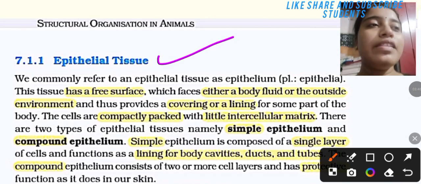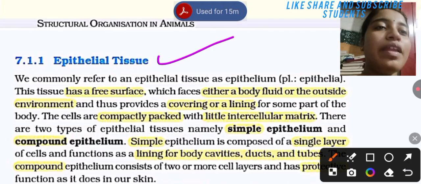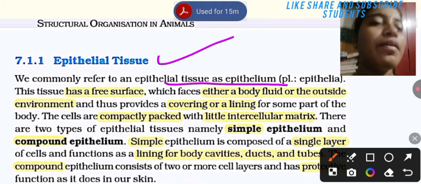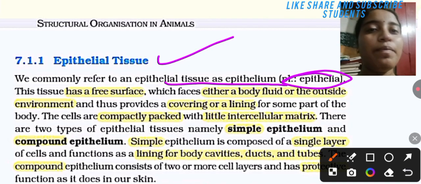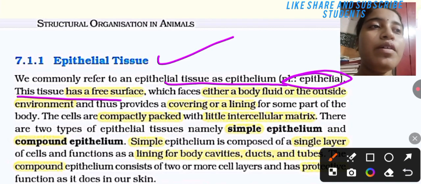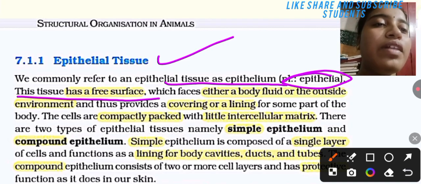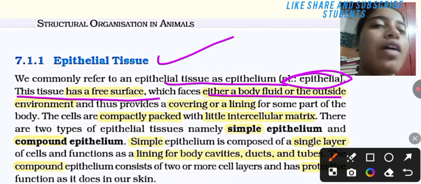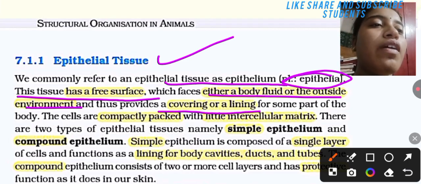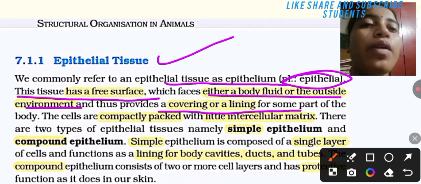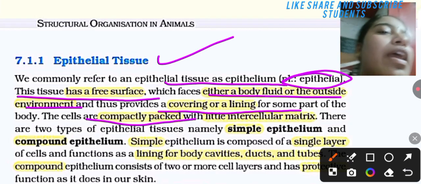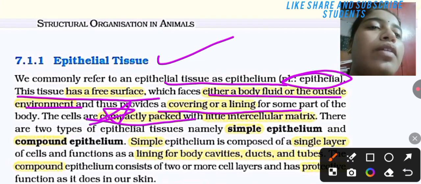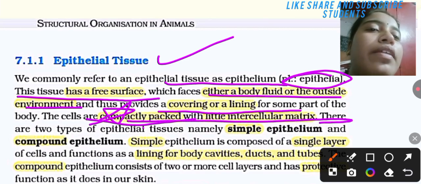Let's begin with epithelial tissue, commonly referred to as epithelium. The plural form is epithelia. The tissue has a free surface, facing either a body fluid or the outside environment, and thus provides a covering or a lining of some part of the body. The cells are compactly packed with little intercellular matrix. This is important, star mark.